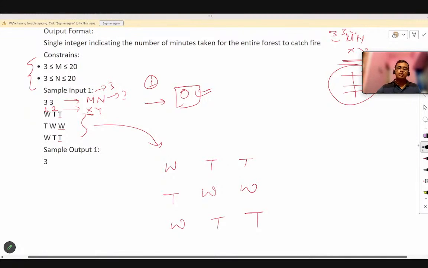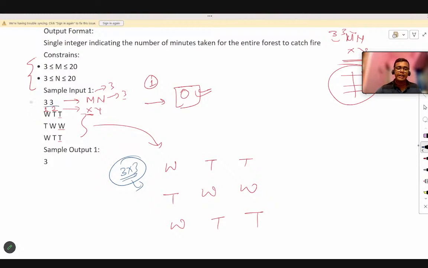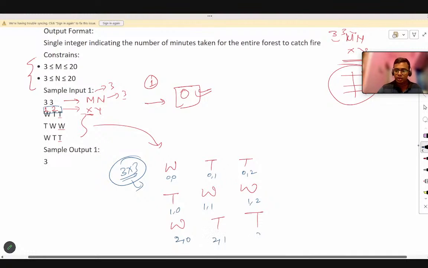So from the start you can see we have been given a 3 cross 3 matrix. You are aware of this, because 3 rows and 3 columns are present here. Now the first index of the tree which catches the fire initially at time 0, this is 1, 2. Now this index is 0, 0, this index is 0, 1, this index is 0, 2. This has index 1, 0, 1, 1, 1, 2. And here you can see 2, 0, 2, 1 and 2, 2.